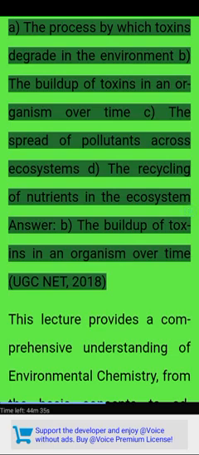A. The process by which toxins degrade in the environment. B. The buildup of toxins in an organism over time. C. The spread of pollutants across ecosystems. D. The recycling of nutrients in the ecosystem. Answer. B. The buildup of toxins in an organism over time.